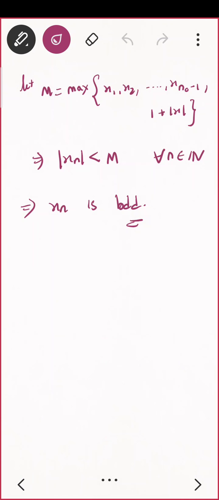So we started with let M equal the maximum of this, and then mod xn is less than M, hence proved. Yeah, correct. Is the proof clear to you?